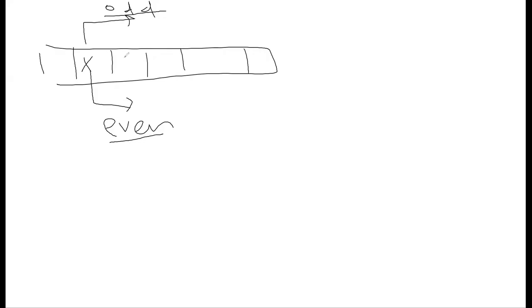Suppose the values are 10, 11, 13, 12, 15, and 1. Based on the even move, we will always be looking for a value which is lower than or equal to 11, but the maximum such value, which is essentially the lower bound of the value. So anything which is less than or equal to 11 after this. In this case, it is this one, right?